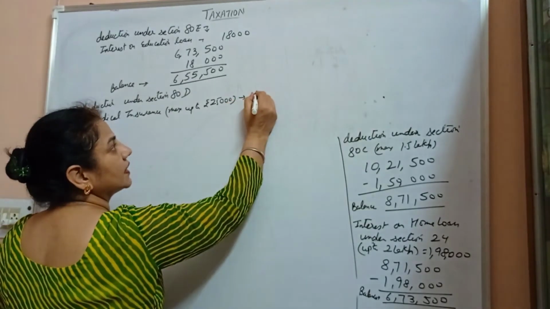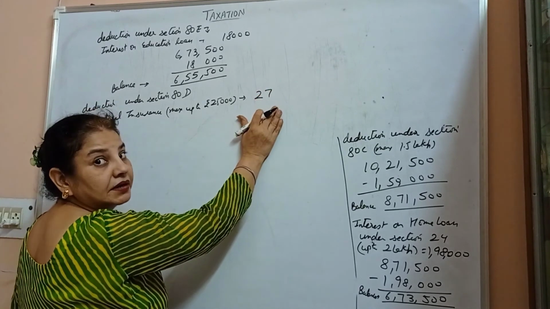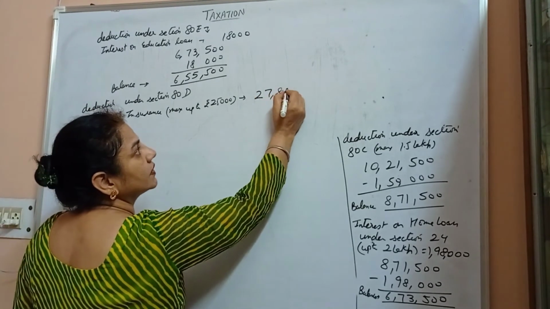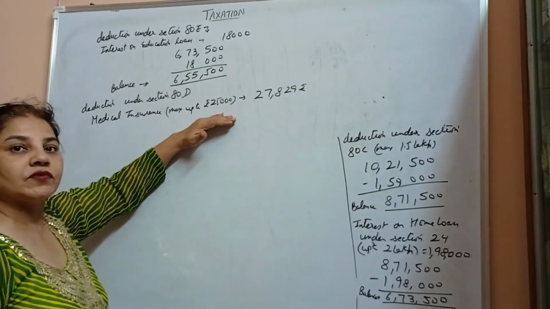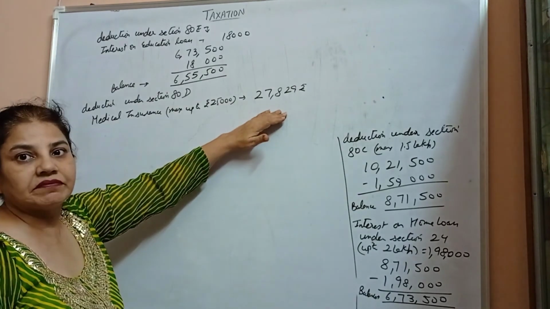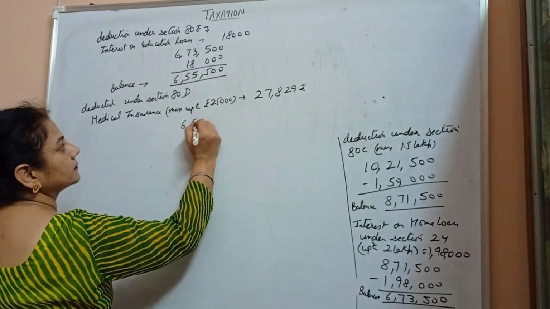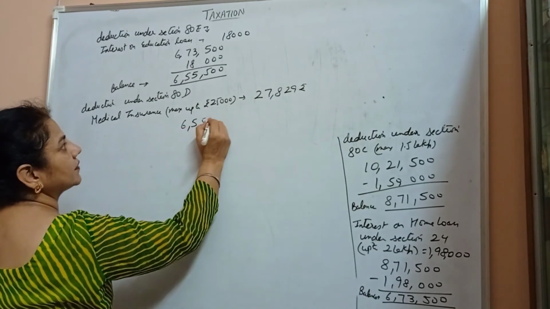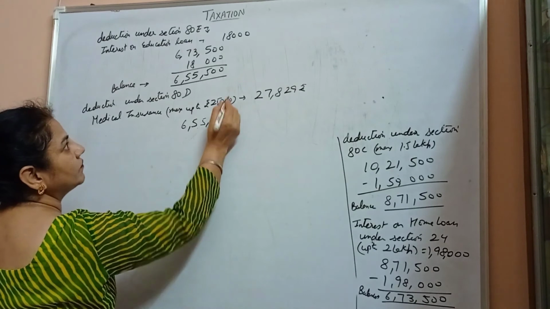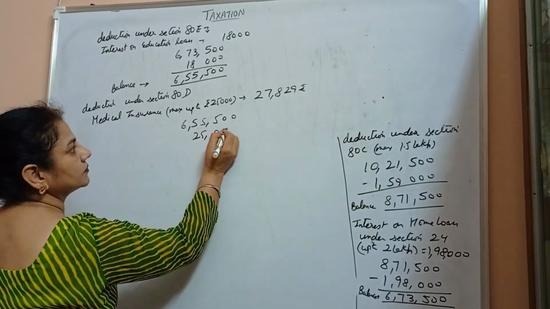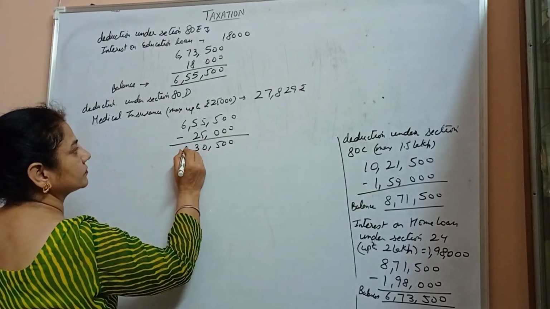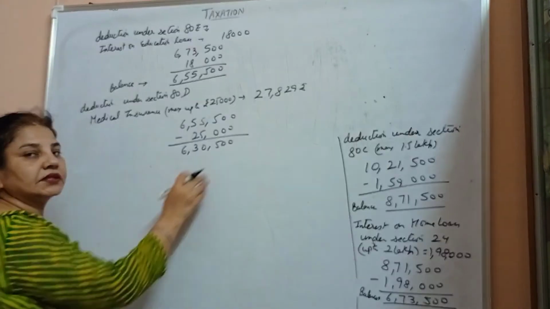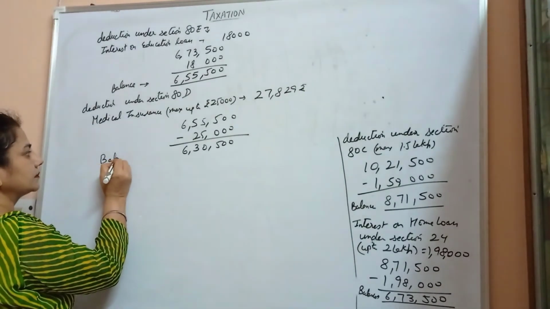As he has purchased medical policy 27,829, which is greater than 25,000, the deduction is only for 25,000 instead of 27,829. So new balance is 6 lakh 55,500 minus 25,000, 6,30,500. This is the new balance.